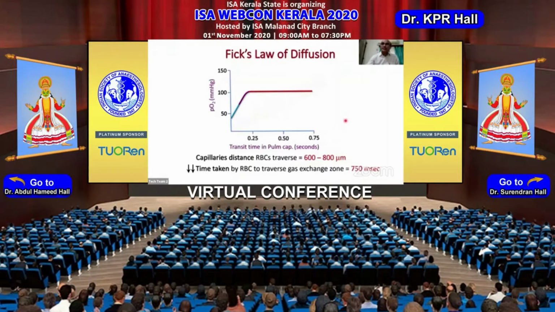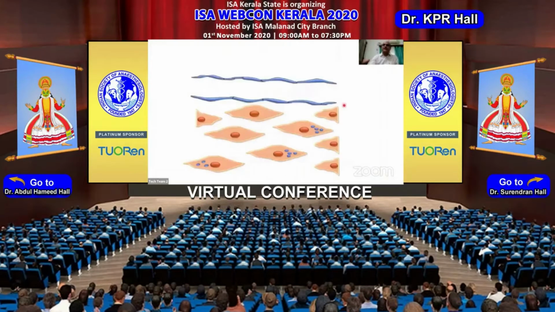So we need to consider the cardiac output at this particular time. If there is a fall in cardiac output, and the transit time falls below 250 milliseconds, then the oxygenation of the blood in the pulmonary capillaries may suffer. The other aspect of Fick's law is again very important. Now I'm talking about this at the tissue level. What is happening at the tissue level?